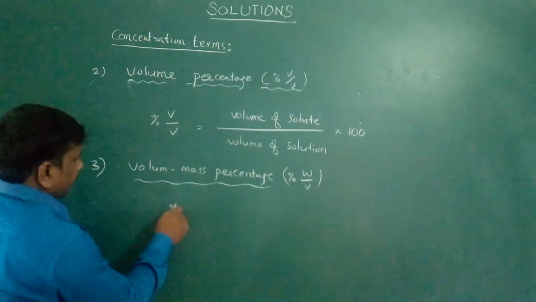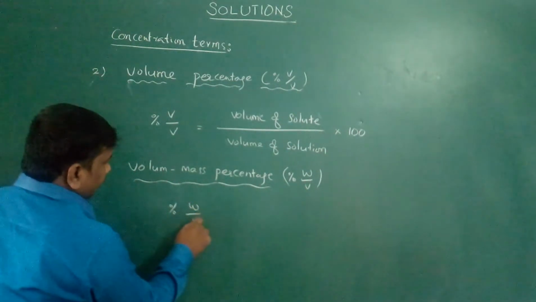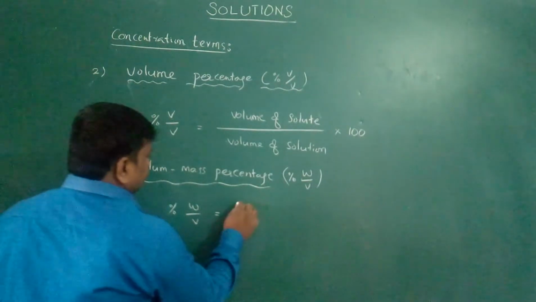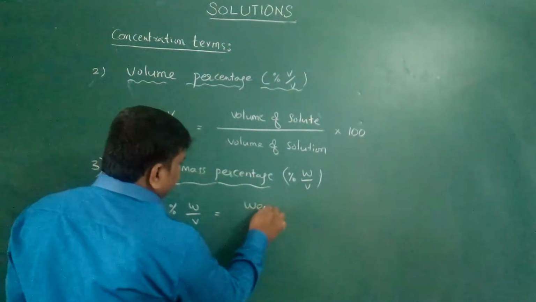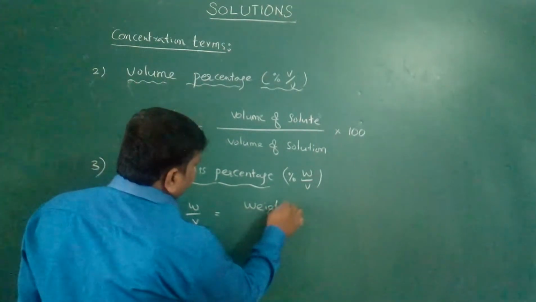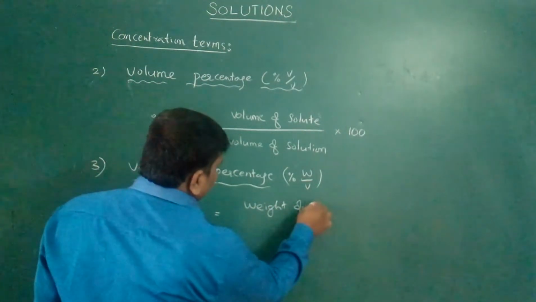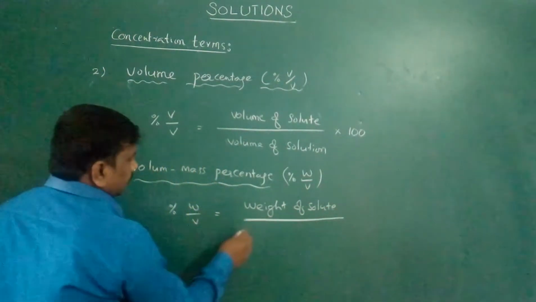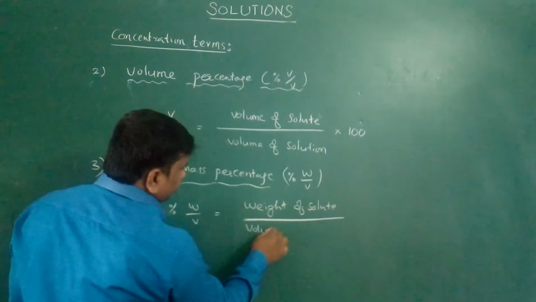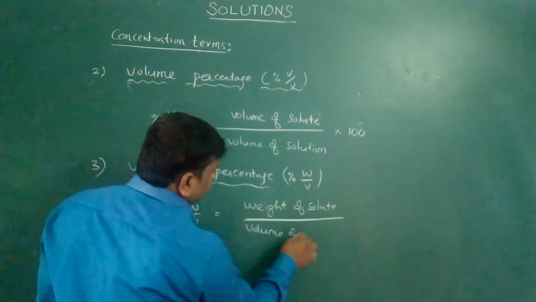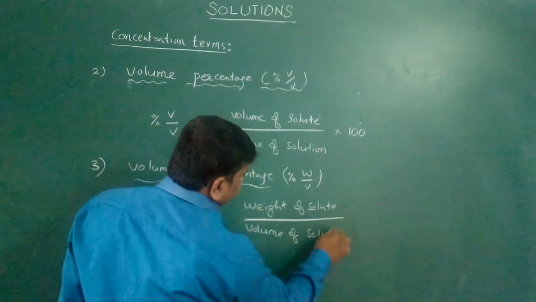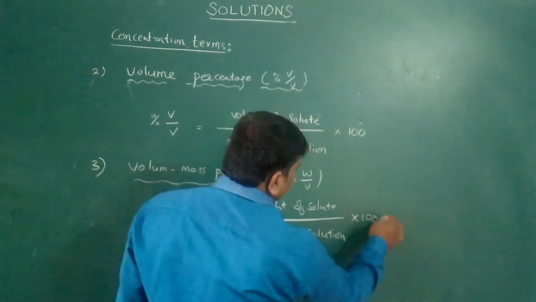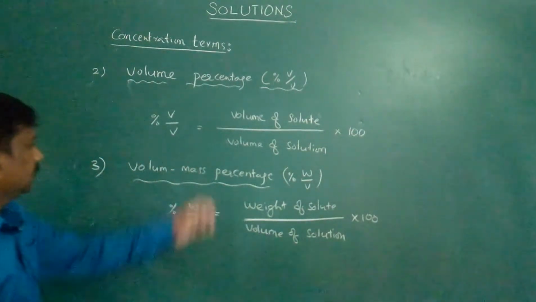It is defined as percentage weight by volume is equal to weight of solute by volume of solution into 100.